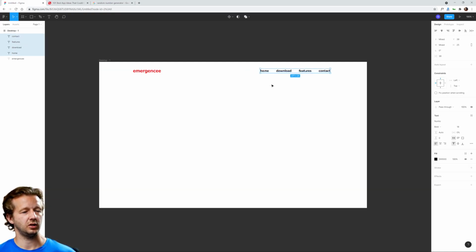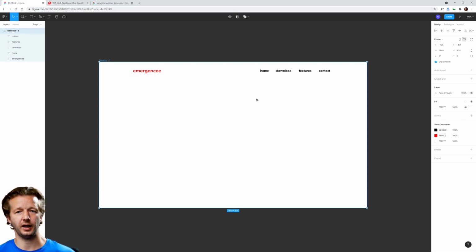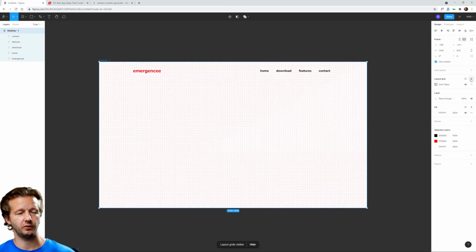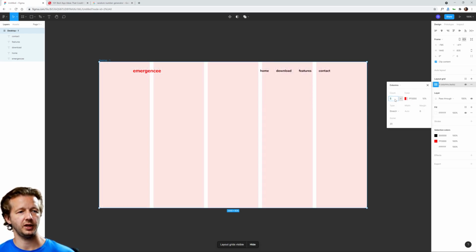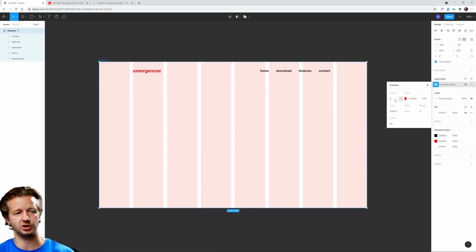Move this over. Now, one thing that's helpful, now we're getting into more of a layout. If we take our frame here and go to the property inspector, layout grid. If we add a grid, by default, it adds these little grid lines, these squares, but we can change this from a grid to columns. And then we can add, for the purpose of this tutorial, just 8.